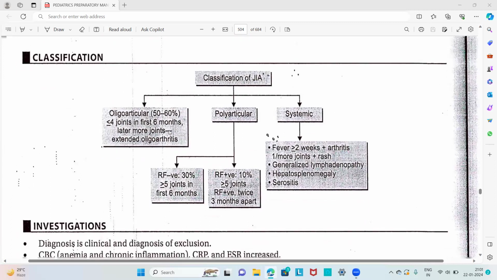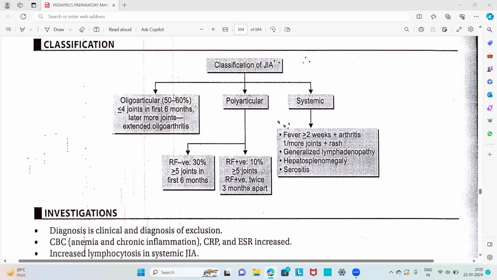So the classification of juvenile idiopathic arthritis includes oligoarticular, polyarticular, and systemic. Oligoarticular contributes to 50 to 60% of juvenile idiopathic arthritis. In that, less than or equal to 4 joints are involved in the first 6 months. Later, if more joints are involved, that is extended oligoarthritis.